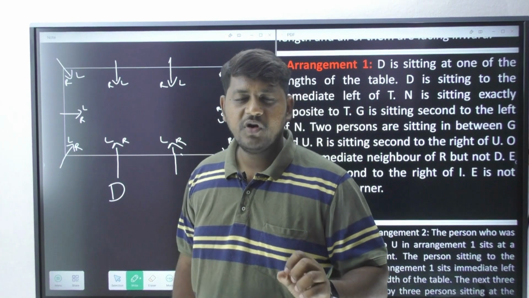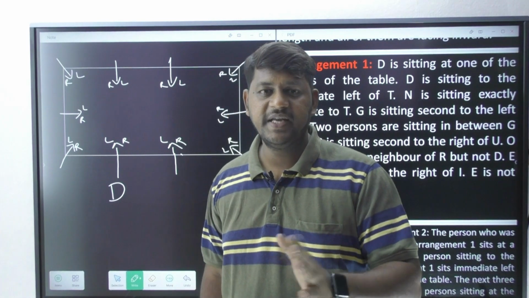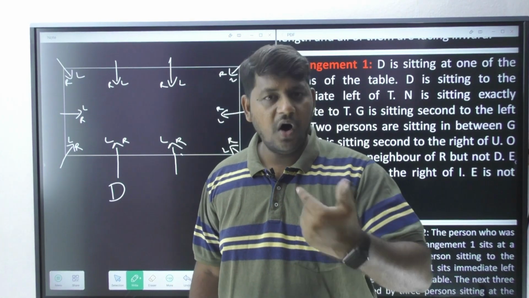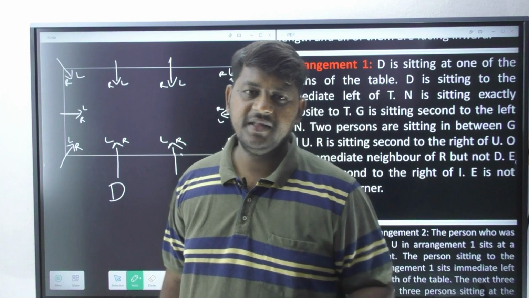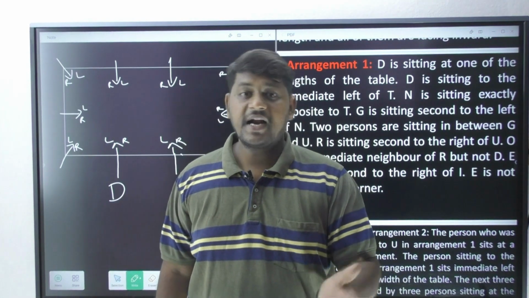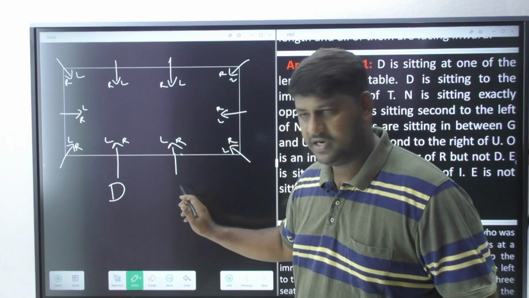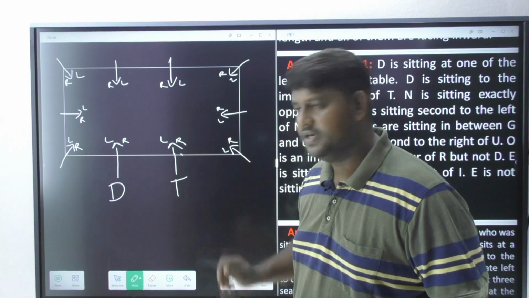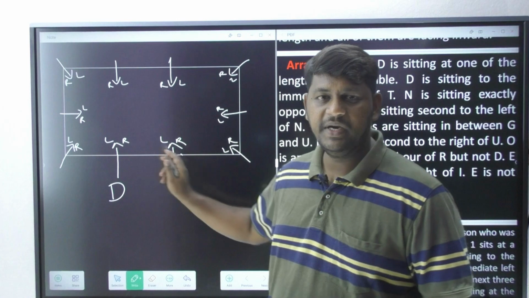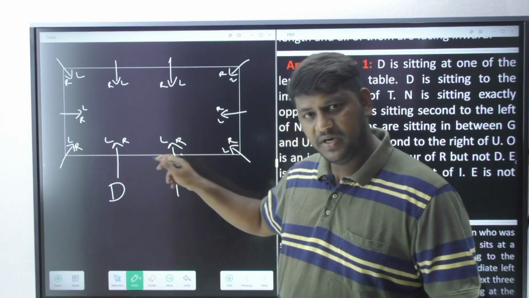Now earlier we got this information, D should be sitting immediate left of T, or in other words, D's right side, that too immediate, is this particular position. I have to bring T. So T is immediate left to D, or D's immediate right.